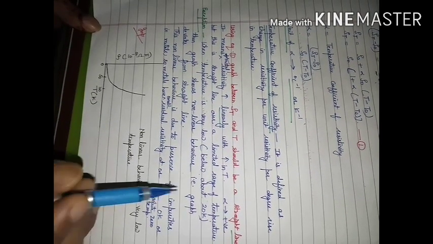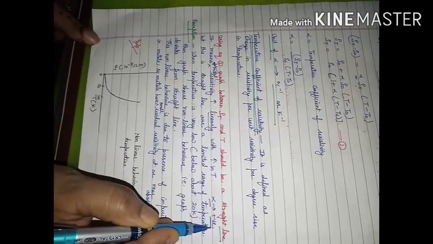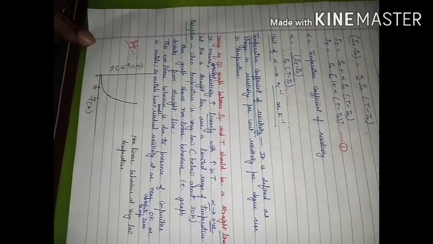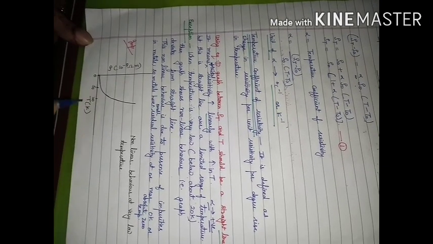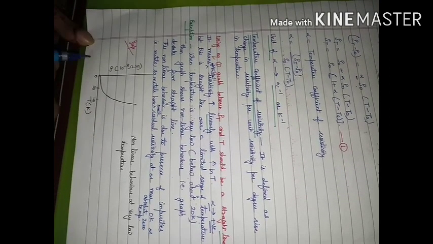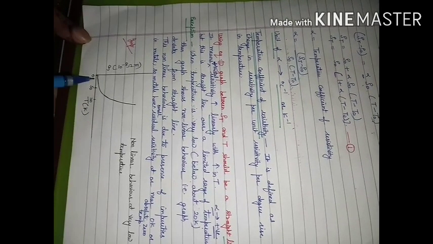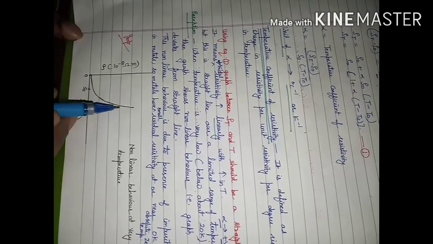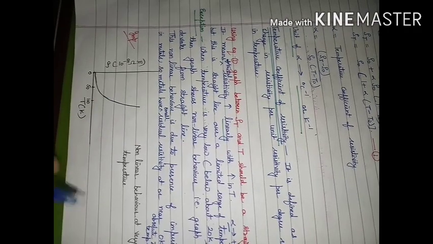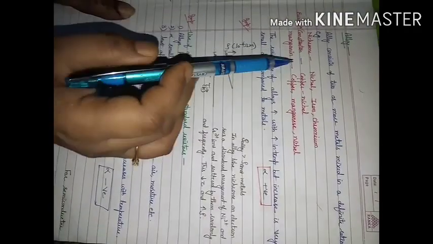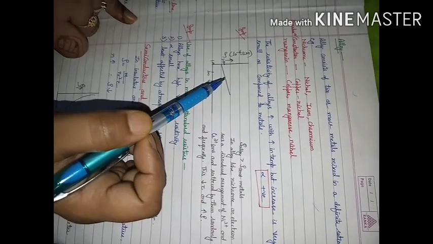Otherwise, resistivity increases with increase in temperature, so alpha will come with a positive sign here. In case of metals, the resistivity is of the order of 10 raised to power minus 8 ohm meter. So this question can be in exam: draw resistivity temperature graph for metals. At lower temperature, this same is given in NCERT also, you will be able to get this shape of graph. If the same graph is asked for alloys, then the shape will be different.